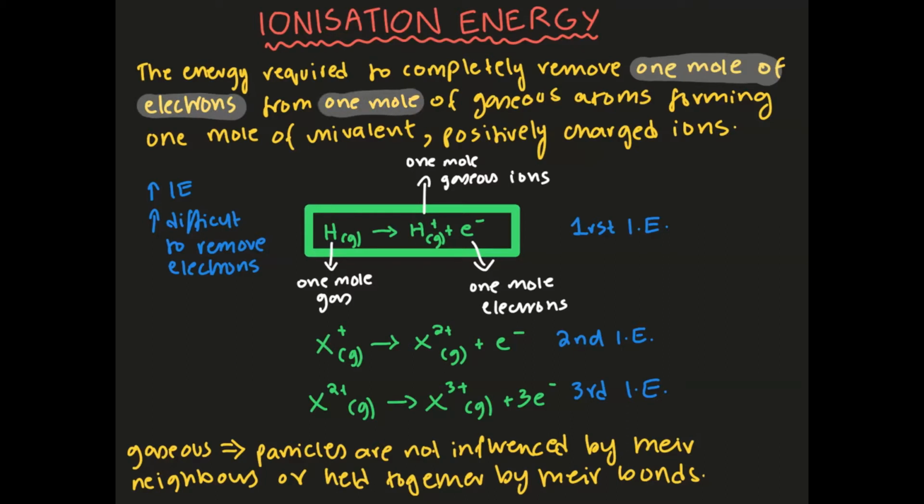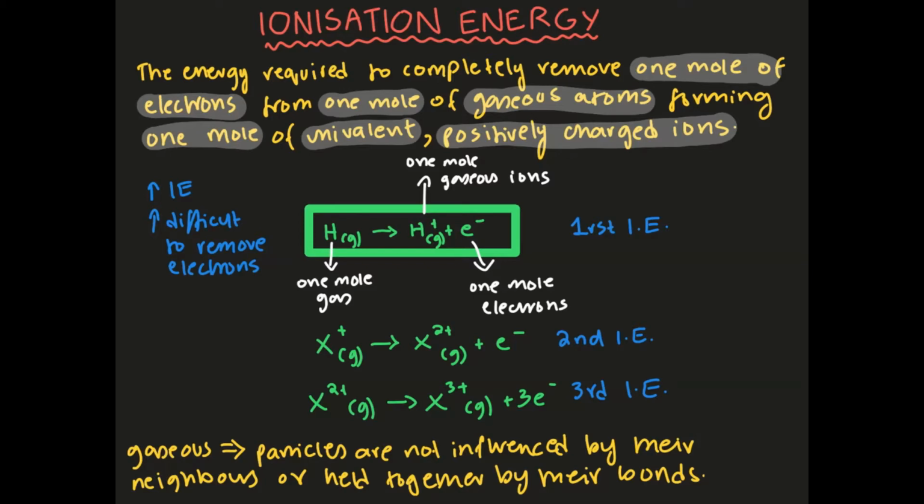Now it's very important for these atoms to be gaseous, and we're going to discuss the reason later. Forming 1 mole of univalent, which means the charge is 1, positively charged ions. Now this is the equation for first ionization energy. As you can see, you have 1 mole of gaseous atoms, and this 1 mole of gaseous atoms is going to lose 1 mole of electrons to produce 1 mole of univalent positively charged ions, like we talked about in the definition above. So this was the definition of the term first ionization energy.